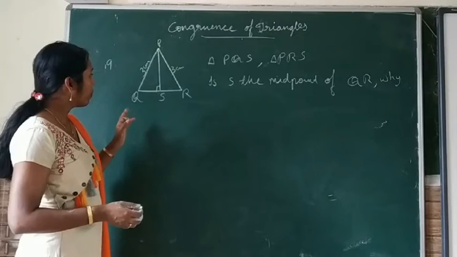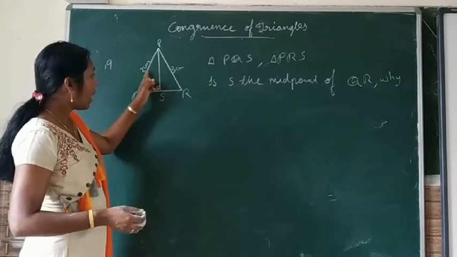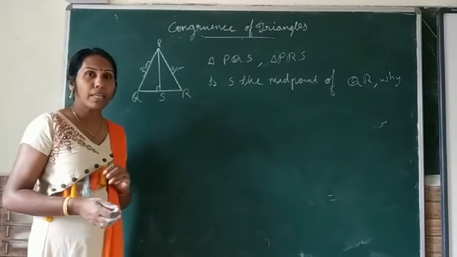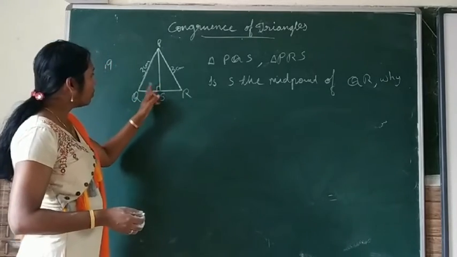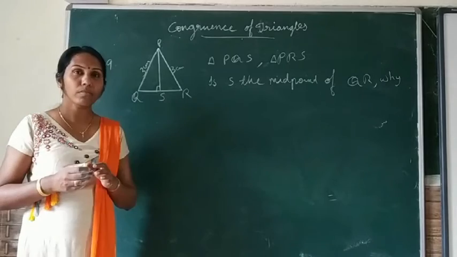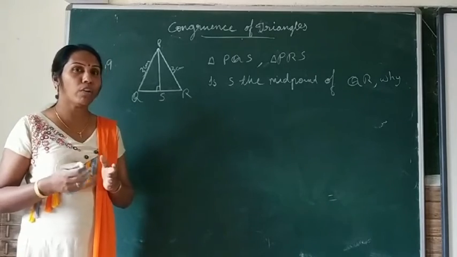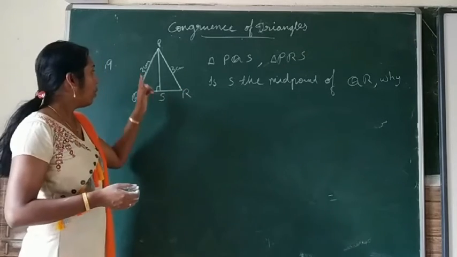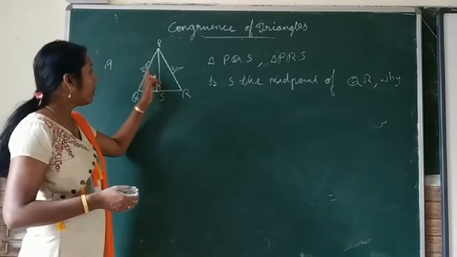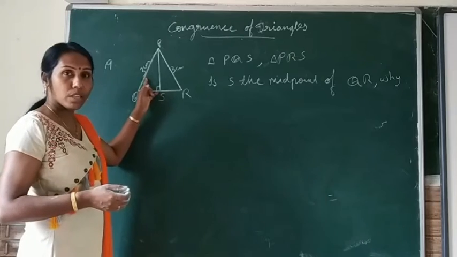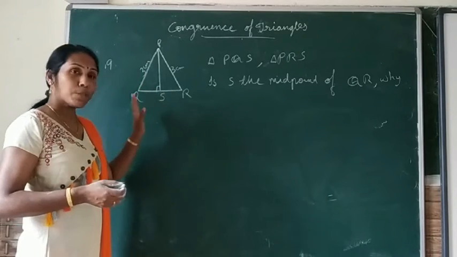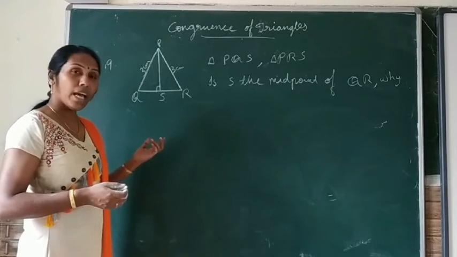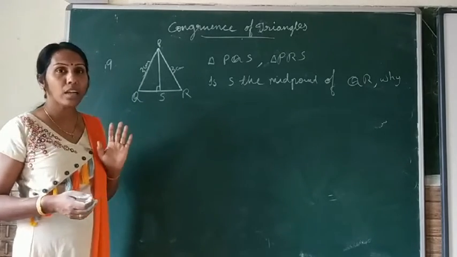That means they are 3 centimeters each. They are equal, and PS is a common side. And also these are right angle triangles. Therefore, what is the RHS criterion of congruence? If in two right angle triangles, one side and the hypotenuse are equal to the corresponding side and hypotenuse of the other triangle, then we can say that those two right angle triangles are congruent.